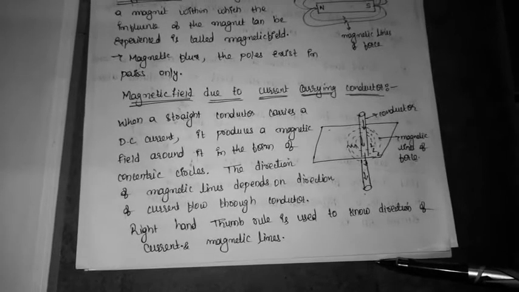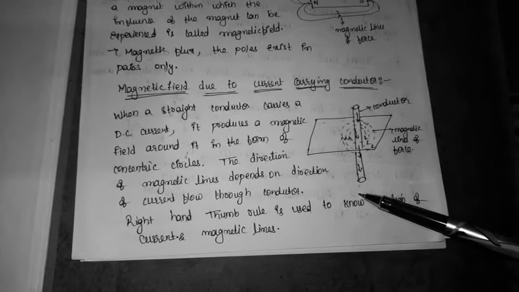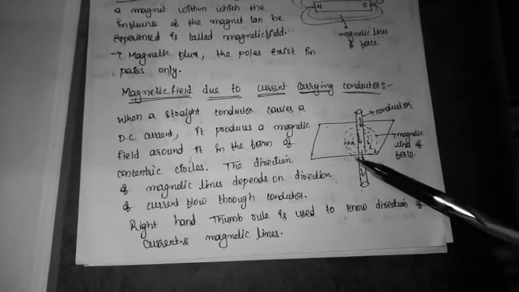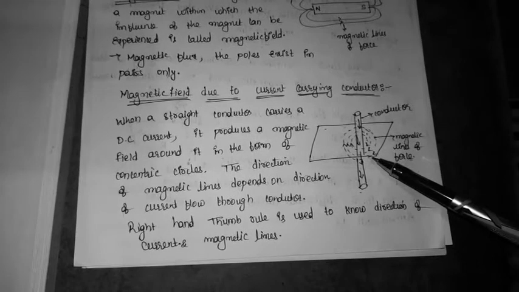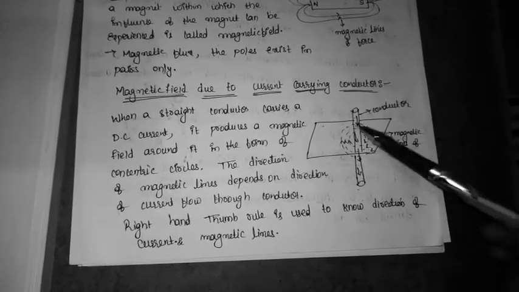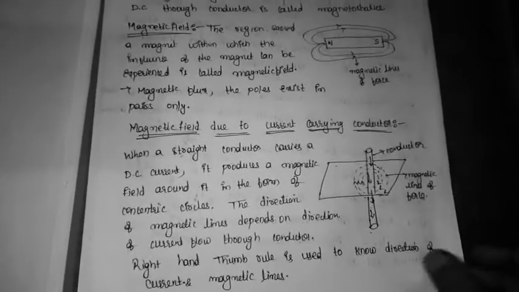Or simply, to know the magnetic field direction, if I know the current carrying conductor and the direction of current, how do I know the direction of these concentric circles? How do I know the direction of this magnetic field? By using the right hand thumb rule.